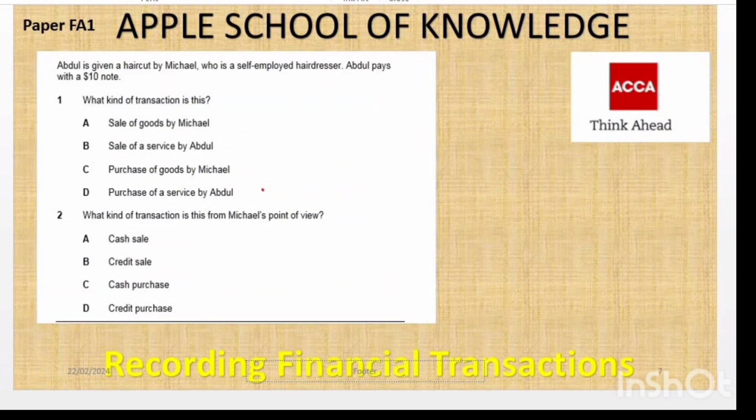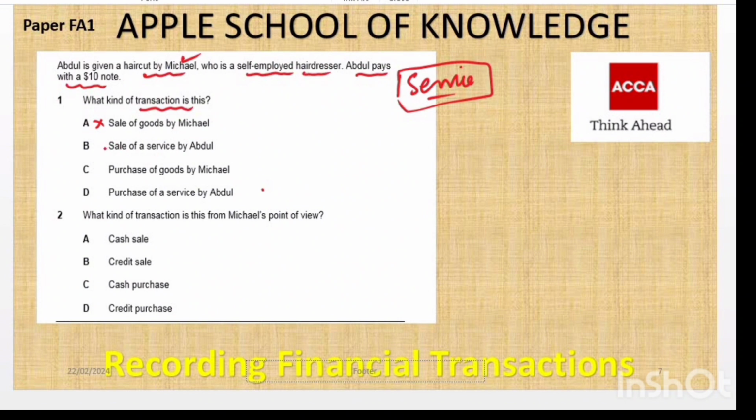Okay, now we have an activity, and that is here. Abdul is given a haircut by Michael, who is a self-employed hairdresser, and Abdul pays with a $10 note. Okay, so what kind of transaction is this? The first one is it's a service transaction. We are selling. Who is selling? Michael is just selling the service to the customer Abdul. So what kind of transaction is this? Purchase sale of good by Michael. No, this is wrong. Fine.